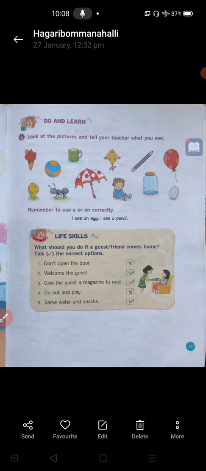You should not do like that. When guests or friends come to your house, you have to see through the window who that person is. After confirming that he is your friend or your relative, then you have to open the door.